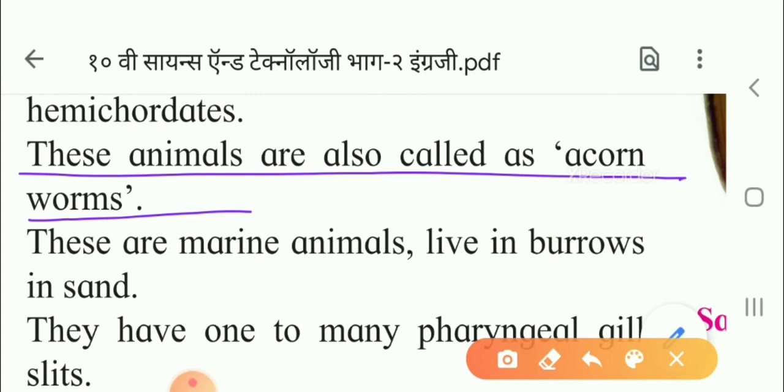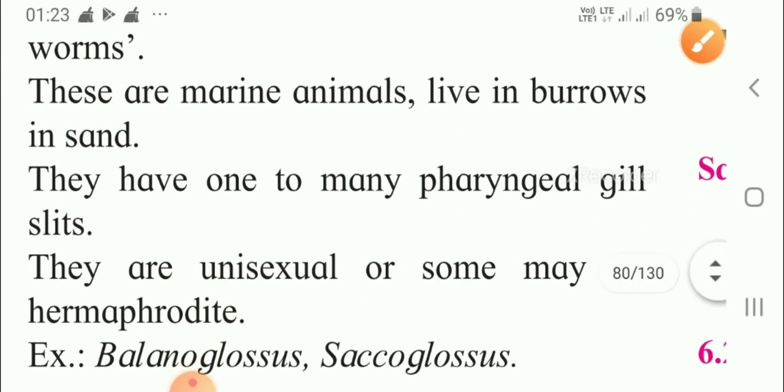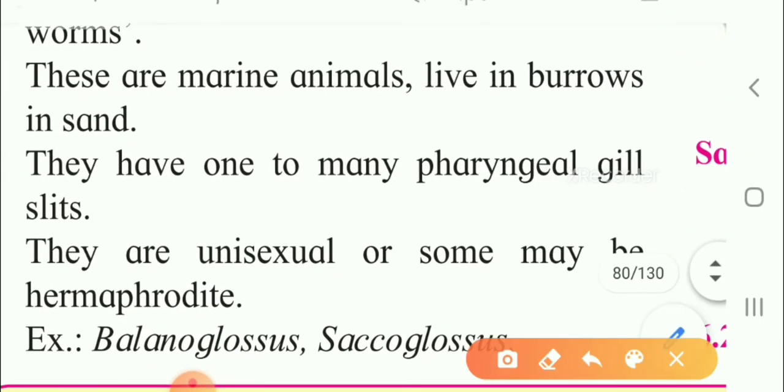In the embryonic stage, children, when the formation of the young one is taking place, there are two stages: first is the embryonic stage and afterwards they grow into the adult. So in the larval or embryonic stage, the pharyngeal slits are present. These are on the sides of the pharynx. Some slits are there, that is why they are called pharyngeal gill slits. So this point also you have to learn, that the pharyngeal gill slits are present here.